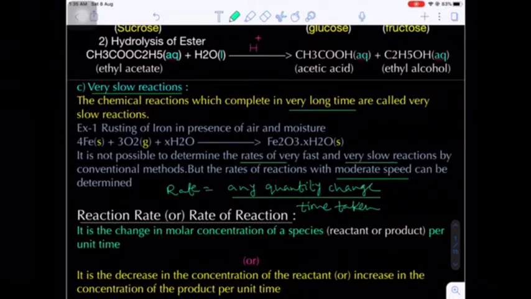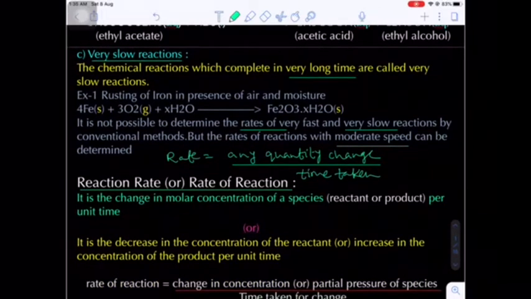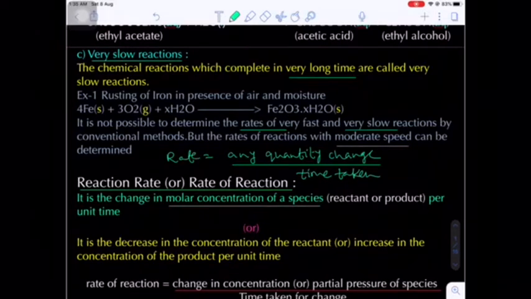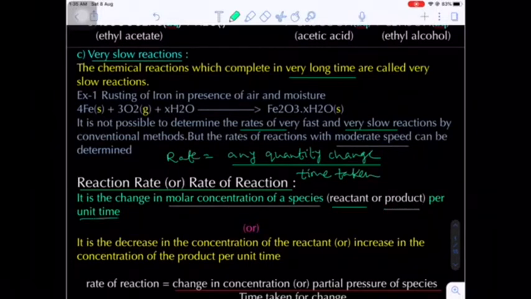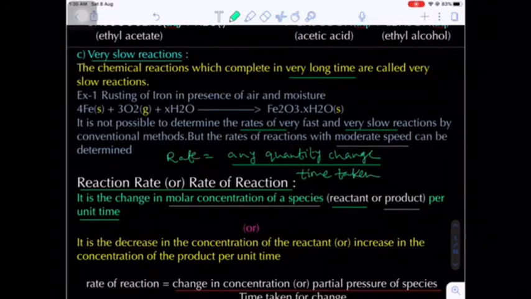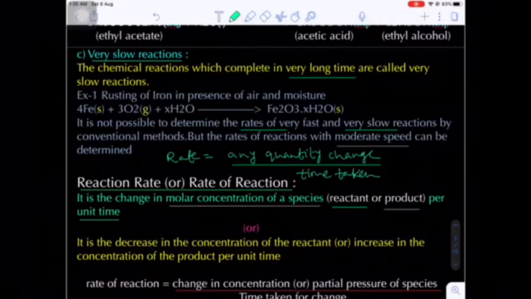So in chemical reactions we define the reaction rate as the change in the molar concentration of a species, either a reactant or a product, per unit time. This is very important: per minute, per second, per hour. In a certain unit time interval, how much the concentration changes is called the reaction rate or rate of reaction.